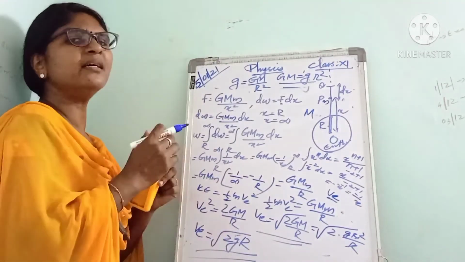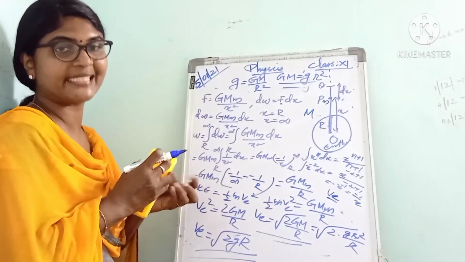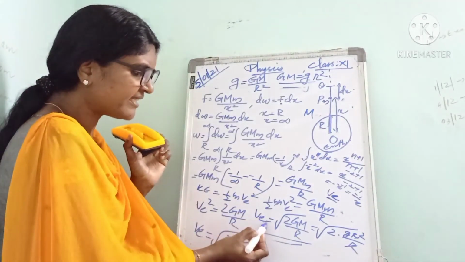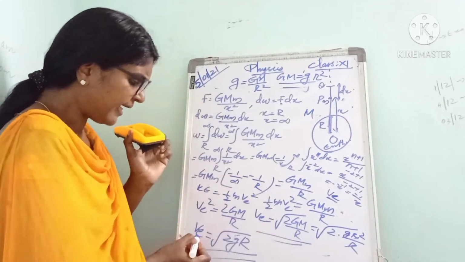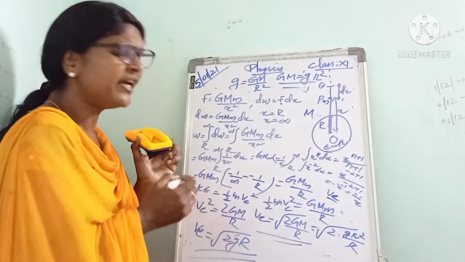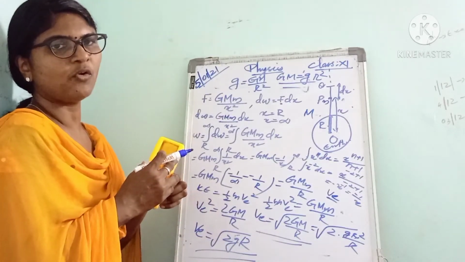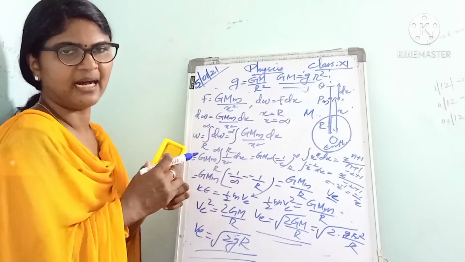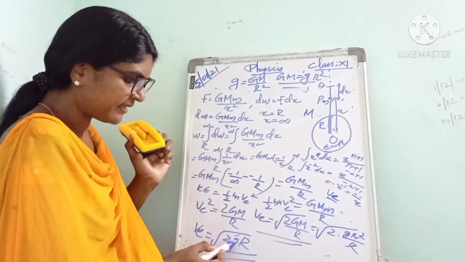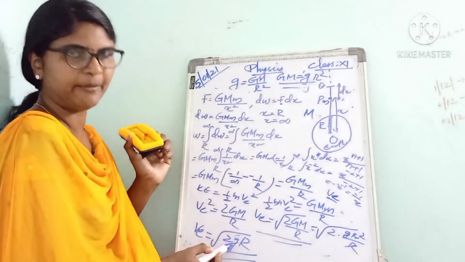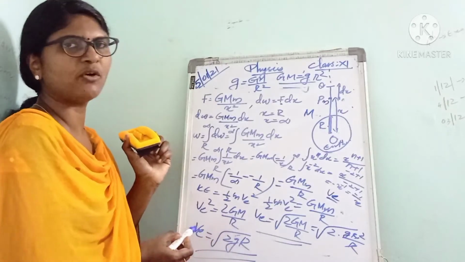So we have two equations for escape velocity. First is v is equal to root of 2GM by R, and second is v is equal to root of 2gR. Then we can substitute the value of acceleration due to gravity, 9.8, and the radius of Earth.